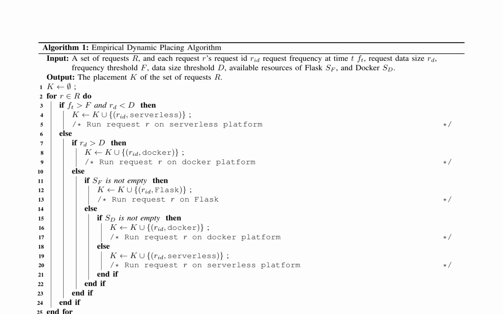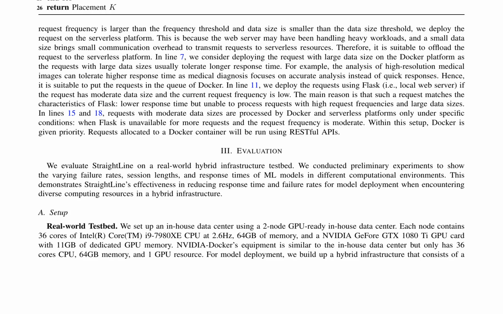Requests with moderate data sizes are deployed using Flask if the request frequency is low, leveraging Flask's strength in providing lower response times. In cases where Flask is unavailable, requests with moderate data sizes are allocated to either Docker or the serverless platform, with priority given to Docker. The algorithm returns the placement K of the set of requests R.